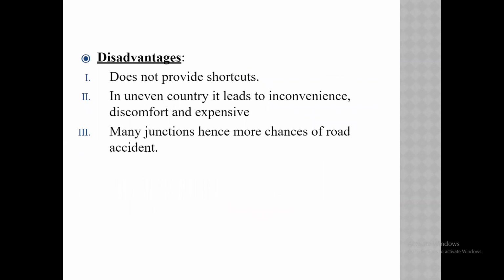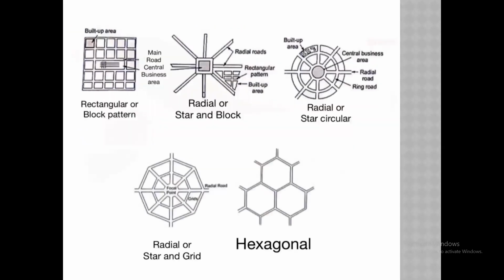There are also some disadvantages. It does not provide shortcuts. In the rectangular system, there are no shortcuts. I will show how. See, in the first figure, if we have to go to the central business area from the corner building, it will take a long distance of travel. We have to go straight, then turn left, then straight, turn left, right.